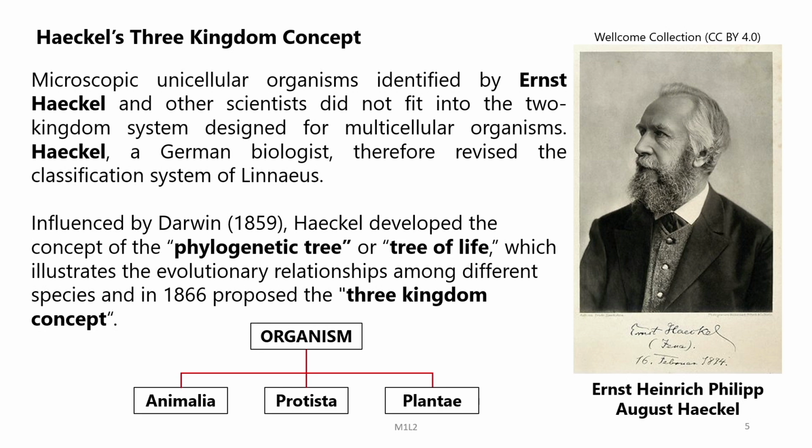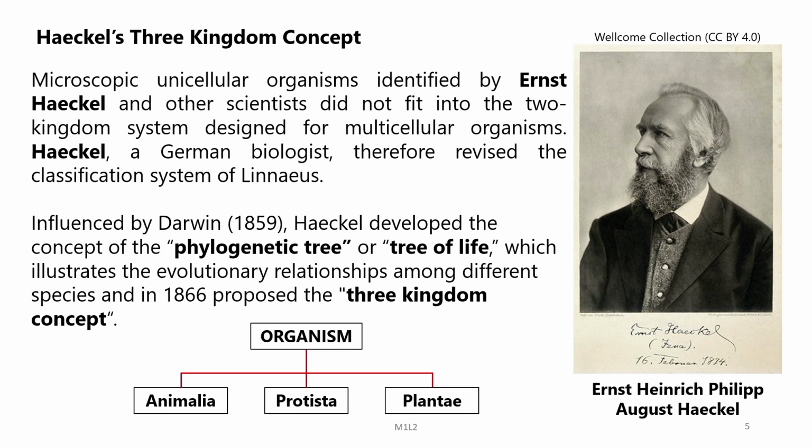The reason for this expansion of the classification was the microscopic unicellular organisms which he and other scientists of that time had identified, and they found that these did not fit into the 2 kingdom system designed for multicellular organisms. So, Haeckel revised the classification system put forward by Linnaeus.